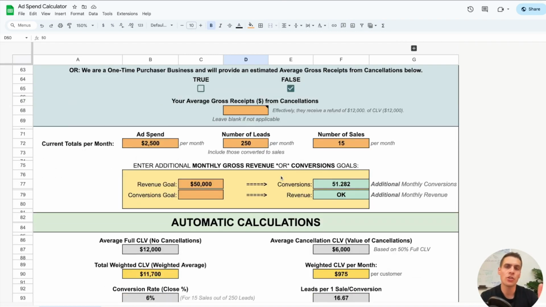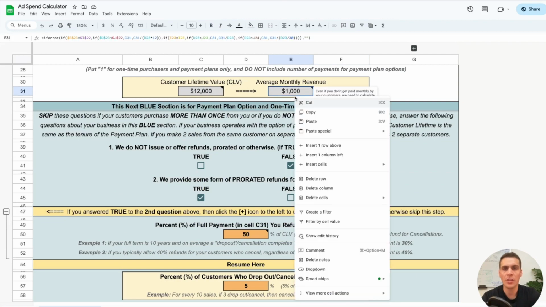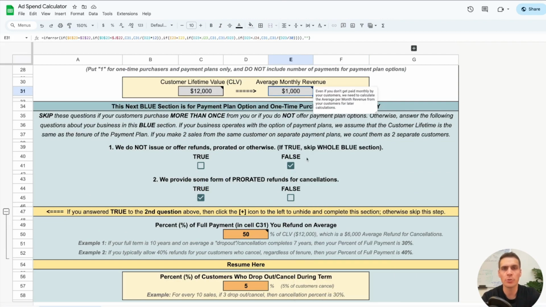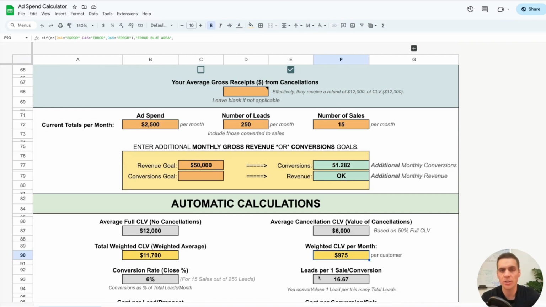With those two things combined, your weighted CLV drops from your full CLV by $300. And that means your weighted CLV per month also drops down from, what was it before? It was $1,000 per month, your average revenue per month, and that drops down to $975 per month.